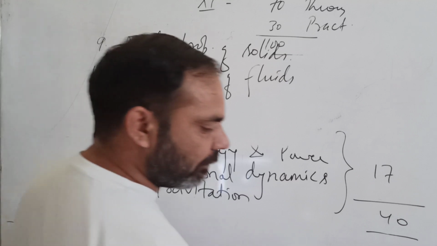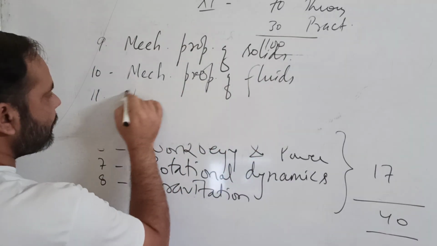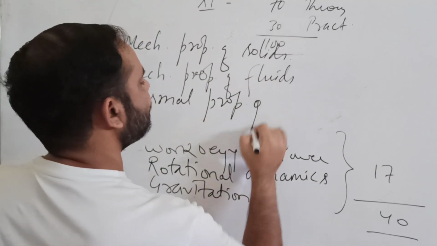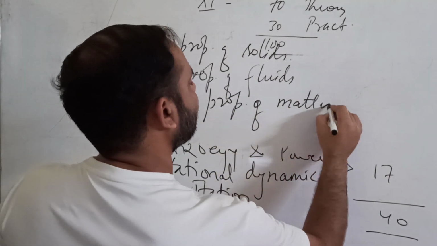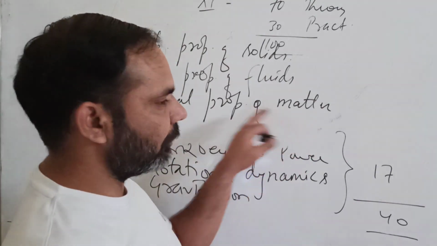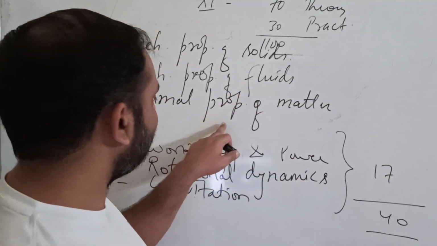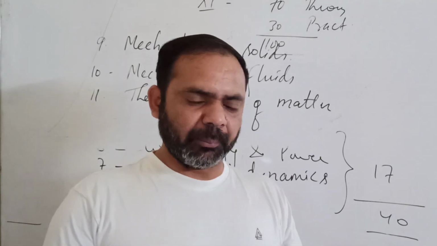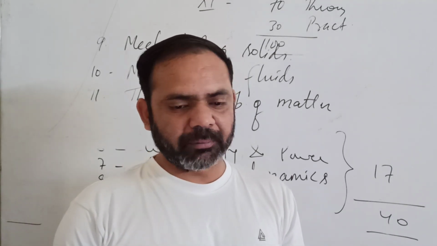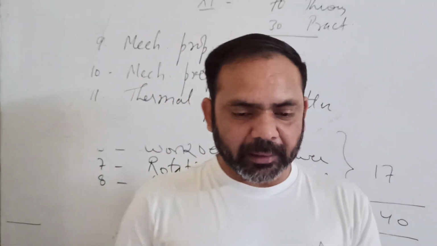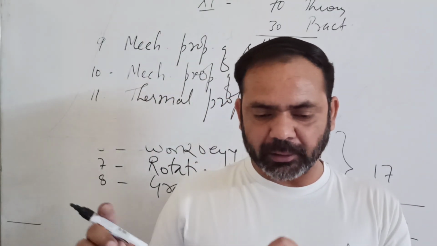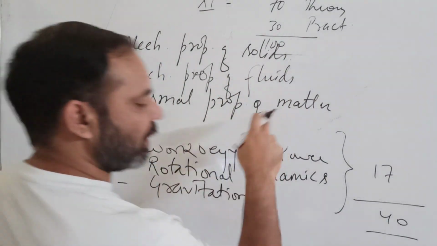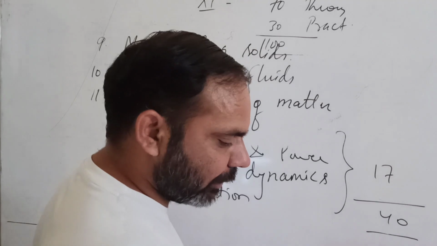Chapter number 11 is your thermal properties of matter, basically about the temperature. Thermal properties means the properties related to heat and their measurement. The quantity or the indicator that measures the quantity of heat in a body is called temperature. So this chapter discusses particularly about temperature and heat.